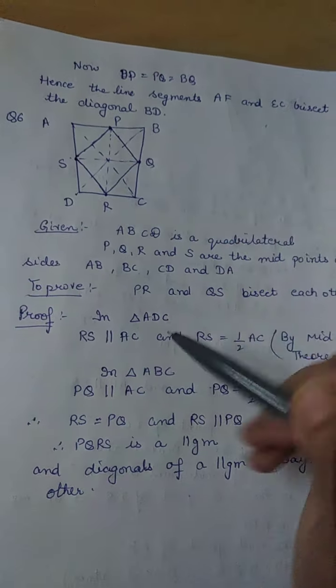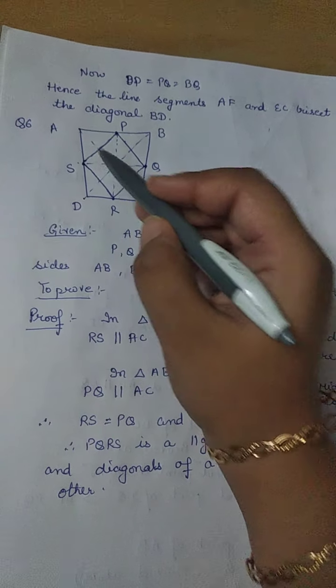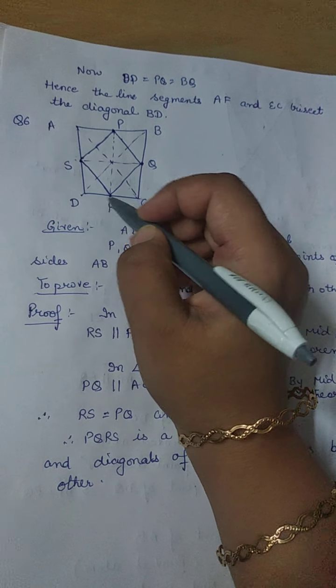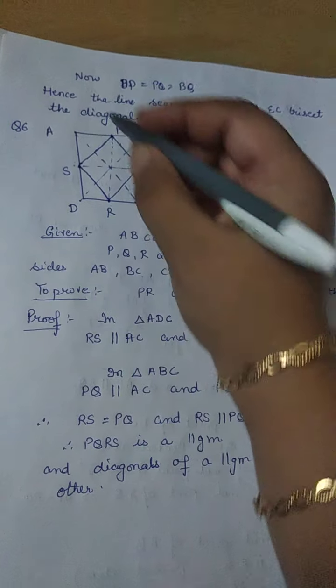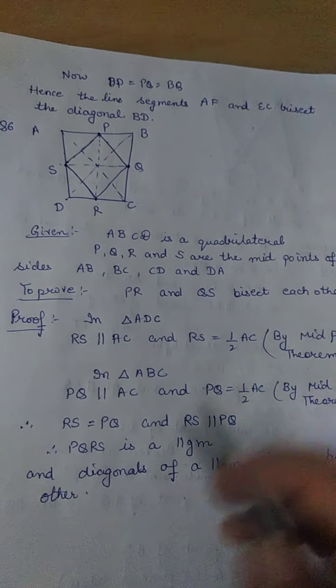So first of all, we will take any triangle like ADC I have taken. Here I have written R and S are the midpoints of AD and DC. So RS is parallel to AC by the midpoint theorem. So RS is half of AC also.